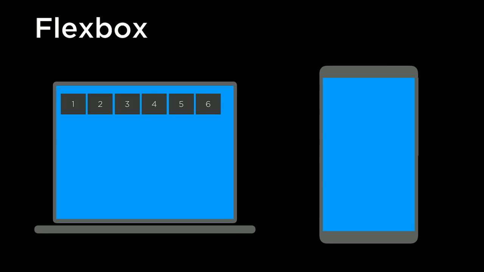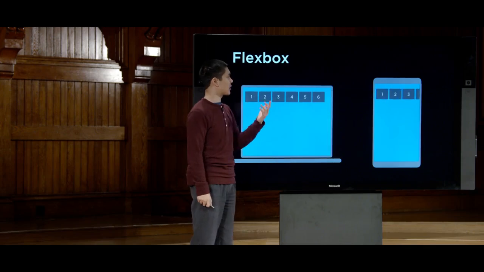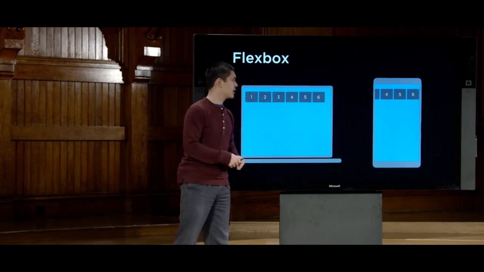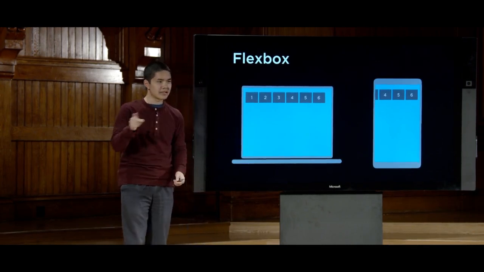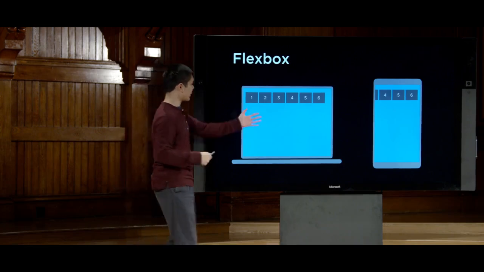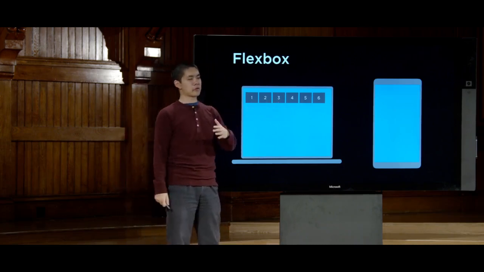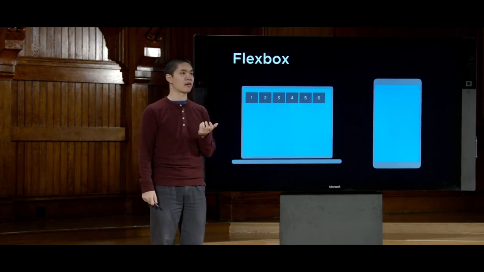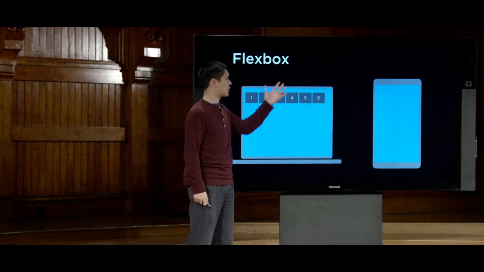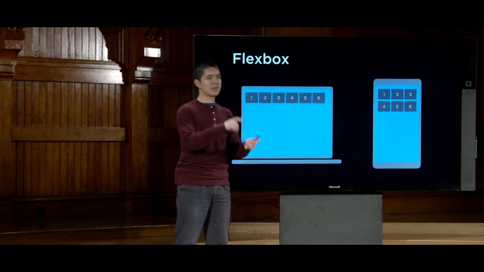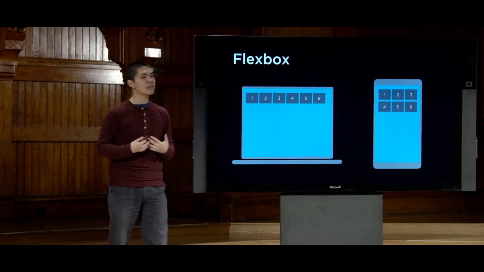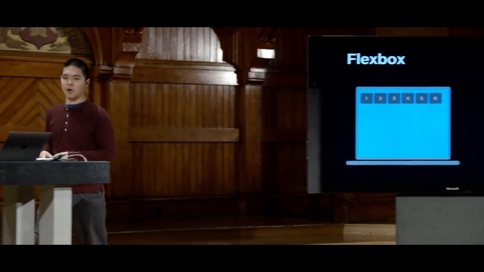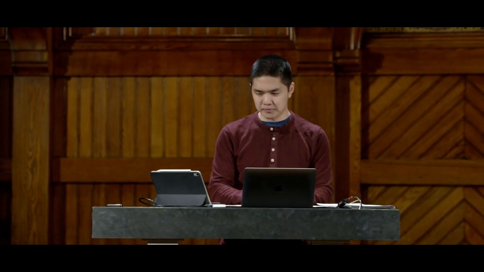Well, another thing we could do is take these elements and go ahead and keep them the same size, but make you have to scroll through them. This is now slightly better. The elements are at least still visible, and they're large enough on the screen, but it'd be nice not to have to scroll through them. What would be really nice is, given that we have all this extra space, I would like to be able to wrap around elements if I don't have enough space for them, such that if I'm translating these 6 elements to a mobile screen, they translate, but I get them in like 2 rows, for example, 3 on the top and 3 below. And Flexbox is an easy way to be able to implement something like this inside of our web pages. So let's take a look at what that might actually look like to add Flexbox to our page.